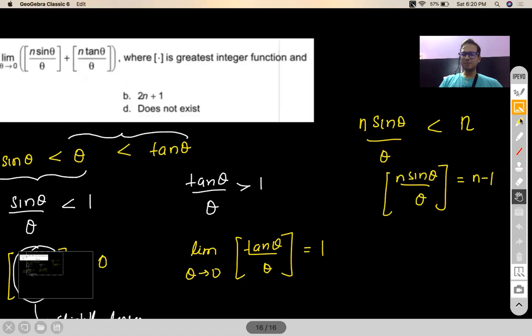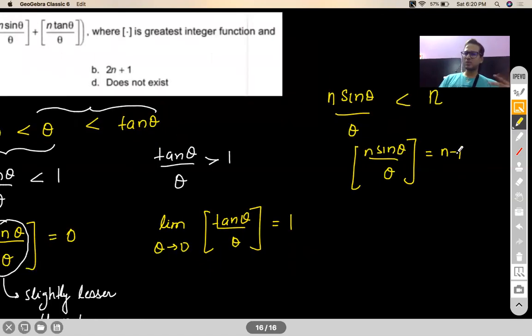Correct. Now people ask me, if it is less than n, why n minus 1 only? Why not n minus 2? Why not n minus 3? Because it is only very slightly lesser than n. Are you getting my point? So it will drop to the next integer below n, which is n minus 1.